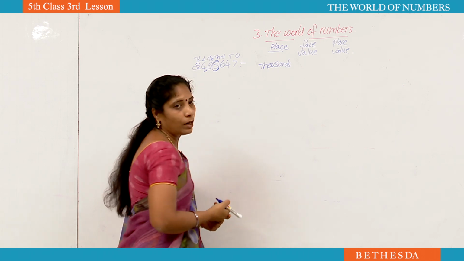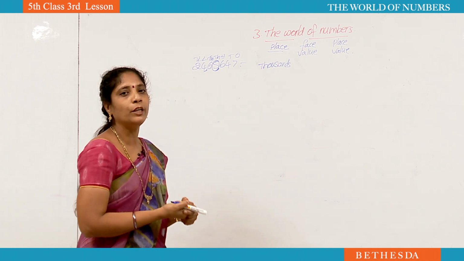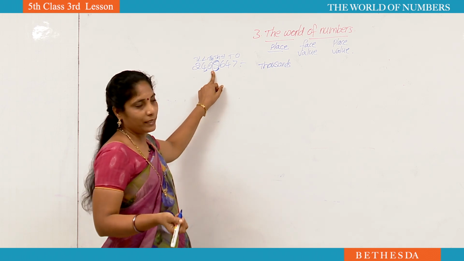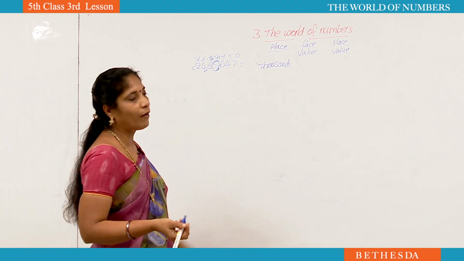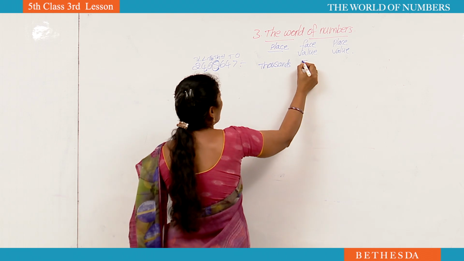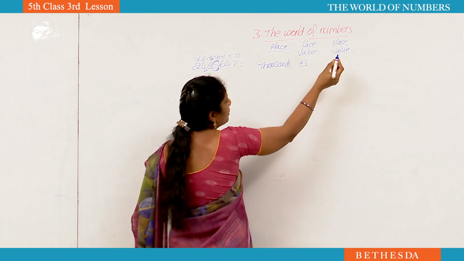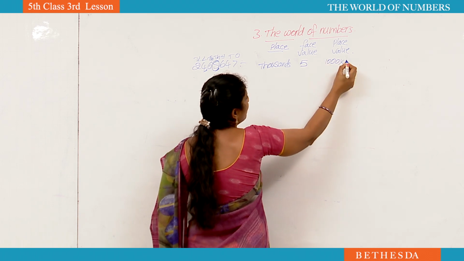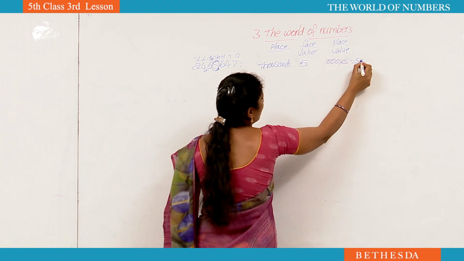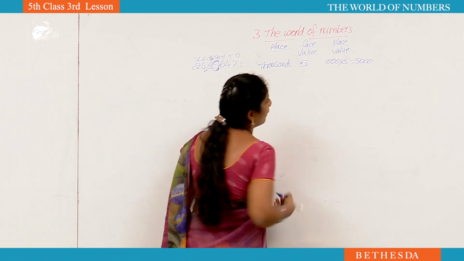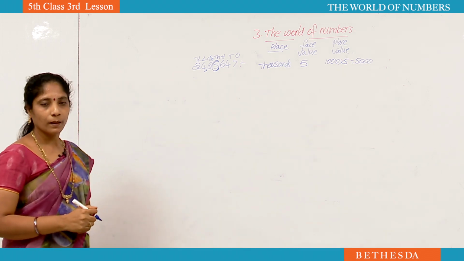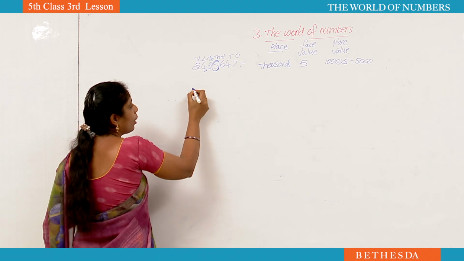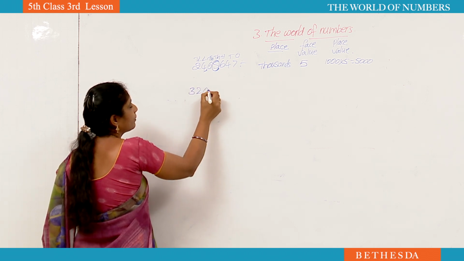Face value. Already I teach for you face value. It won't change. What we are seeing there, that only face value. Here we are seeing the number 5. That's why face value also 5. Now place value is, what is the place? 1000. Face value is 5. 1000 5s are 5000. Okay, like this we have to write. And I will teach one more sum. All of you read this sum yourself.